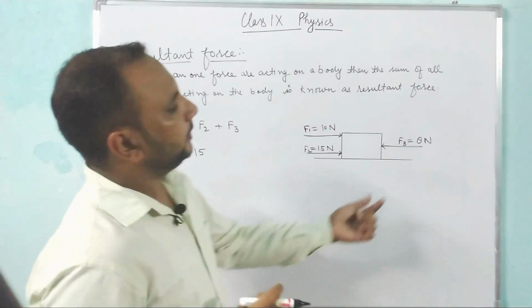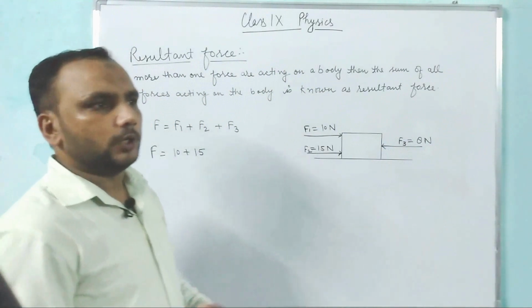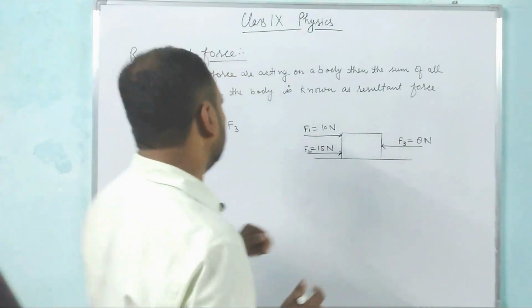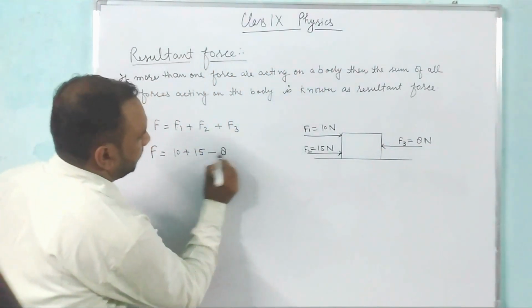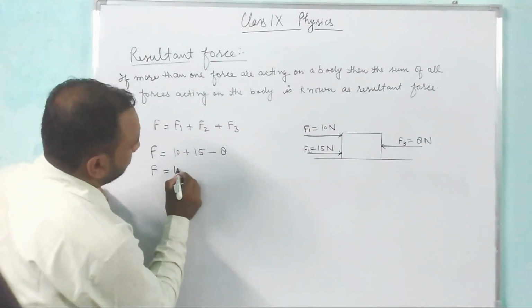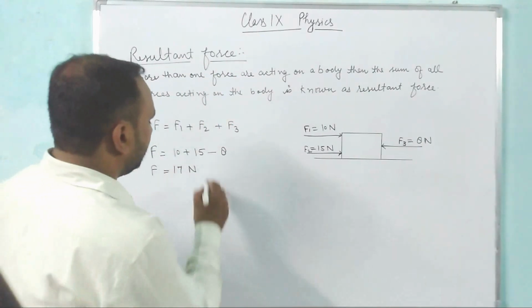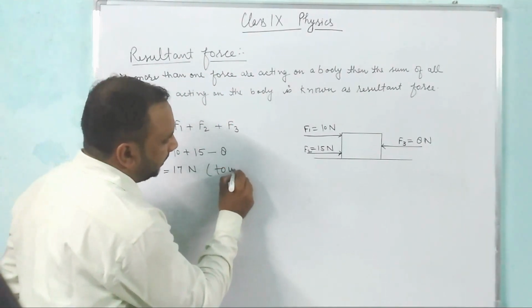And force F3 is acting towards left, so it would be negative. And the sum of all three forces is 17 Newton and it would be acting towards right.